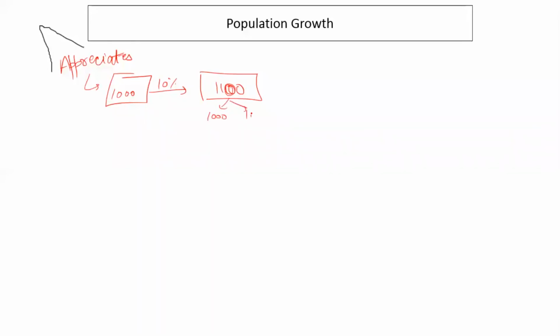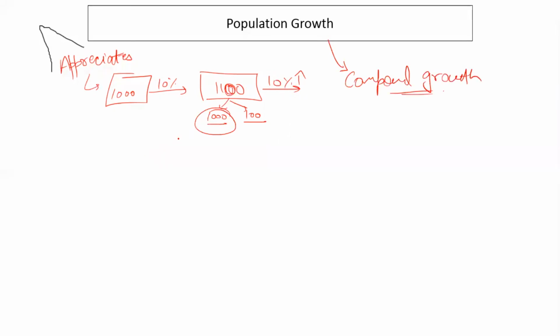Initial 1000 and then 100 new. Then again a 10% growth will be on both these numbers and not only on 1000, right? So therefore population growth is also visualized as compound interest or compound growth,